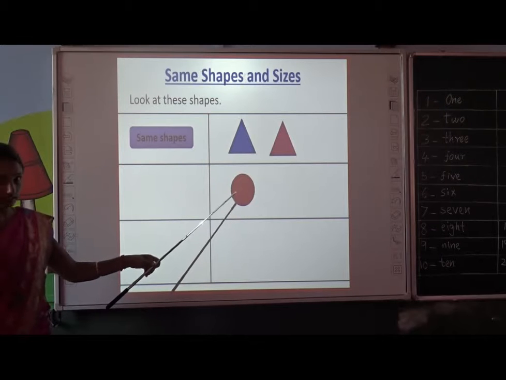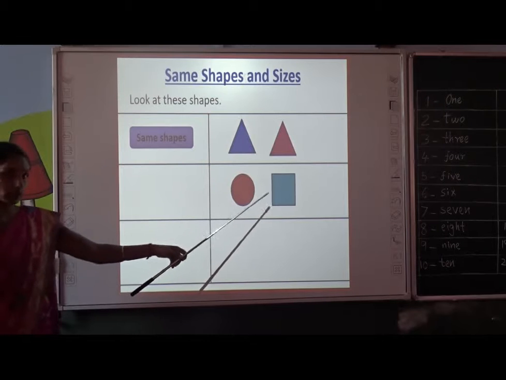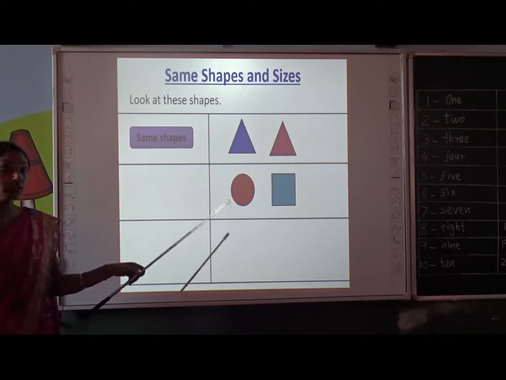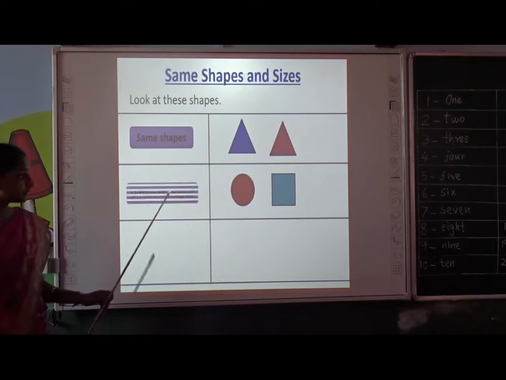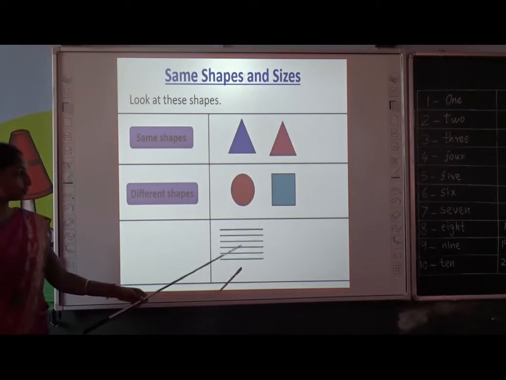What is it? Circle. What is it? Square. Are these same or different? These 2 shapes are different shapes. Very good. Move on to the next one.